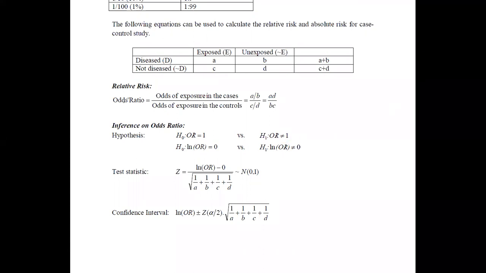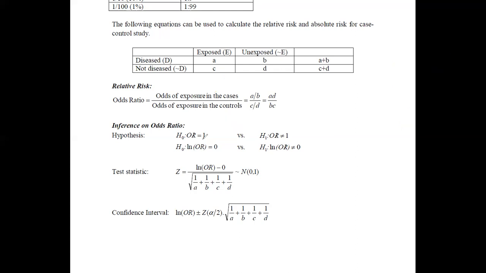Now think about the odds ratio. If you consider this case as A and this case as B, what will happen if A divided by B equals 1? It means that the odds of these two parts are equal. That is why we are testing this odds ratio as 1. It is because A is the odds of exposures in the cases and B is the odds of exposures in the controls. Therefore, if these are equal, then we will get the odds ratio as 1. That is why we are testing the hypothesis as odds ratio equals 1 versus odds ratio not equal to 1.